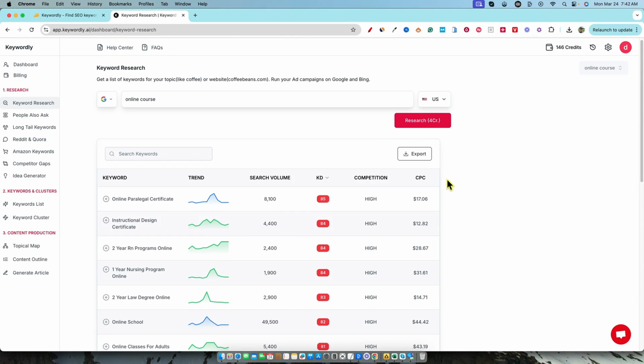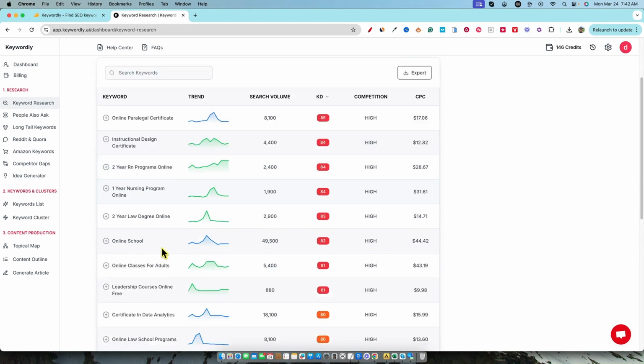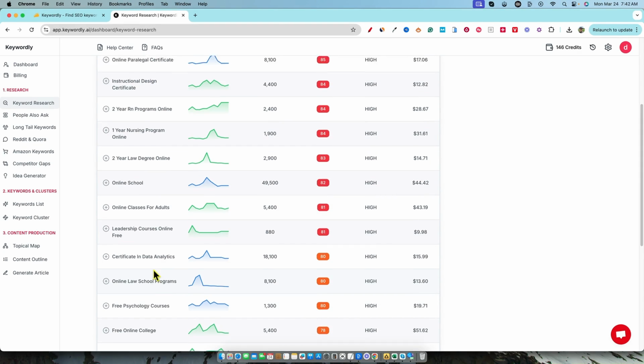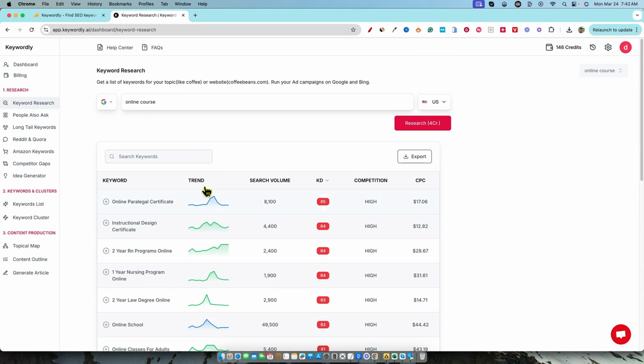I just don't understand, from a keyword research tool standpoint, you've got to build in those filters over here. You've got to come to launch with those filters. You've got to let people come in here and add these simple filters. I only want 2,000 or less search volume, and so on. You've got to be able to do that so that we can find the keywords out of those 800 keywords that we're looking for. Again, trend.